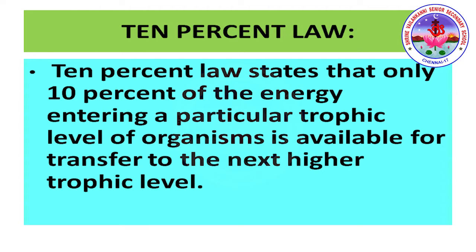Next we are going to study an interesting one, the 10% law. What is this 10% law? The law states that only 10% of the energy entering a particular trophic level of organisms is available for transfer to the next higher trophic level. I repeat this again, as it is very important to study. The 10% law states that only 10% of the energy entering a particular trophic level is available for transfer to the next higher trophic level.